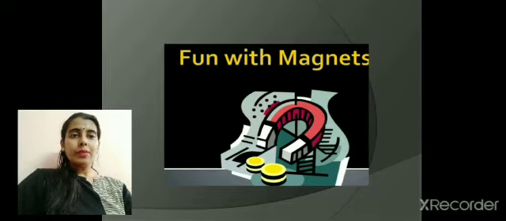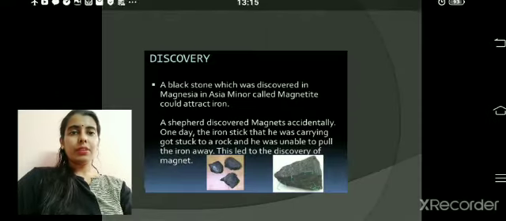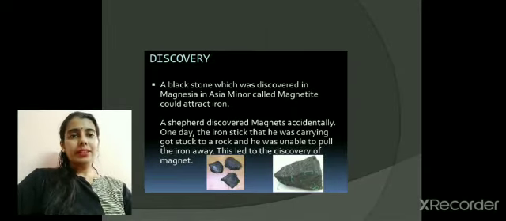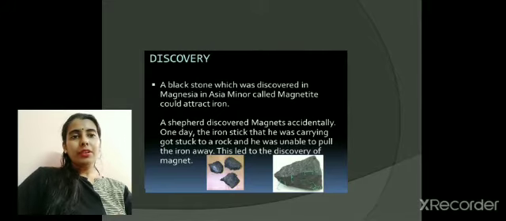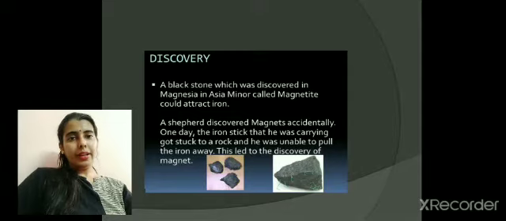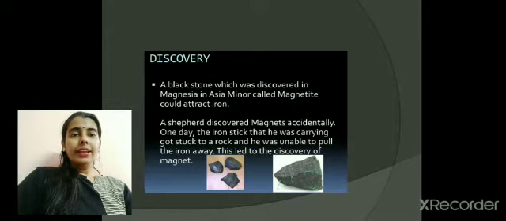Today we'll be learning about some properties of magnets and how the magnets were discovered. There is a story behind the discovery of magnet. It is said that there was a shepherd who was carrying a wooden stick with an iron rod at one end, and he went for rearing his sheep. He rested on a piece of stone there and kept his iron rod on the side.